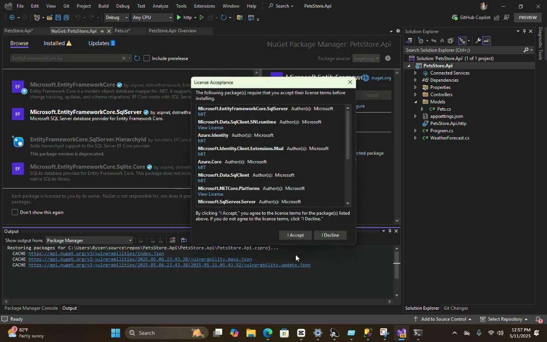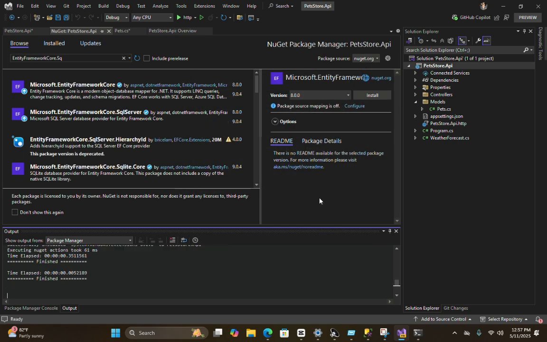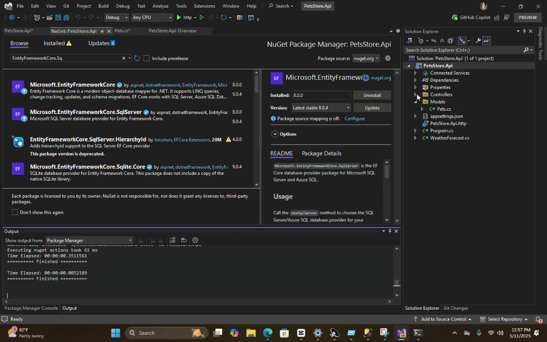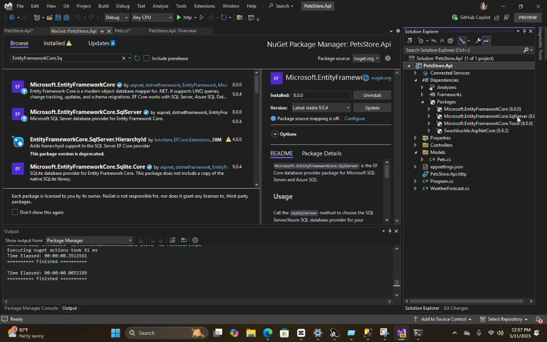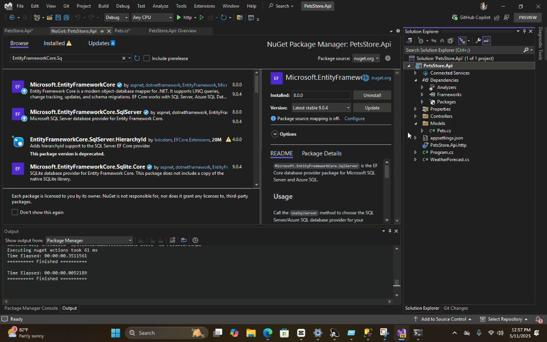Yes, we are good to go now. Now let's check if all the versions are installed or not. Go to the packages, SQL Server, Tools and Entity Framework Core. All these three packages are installed. Now we have to migrate this class to the database table.